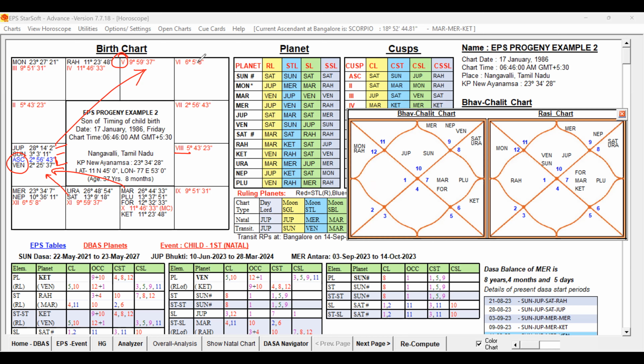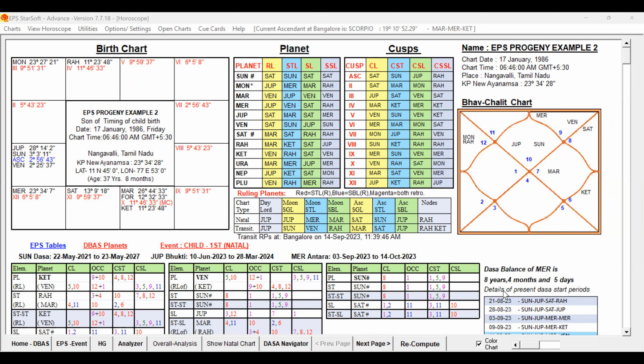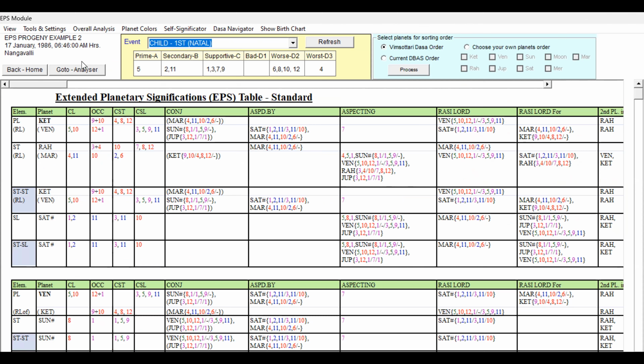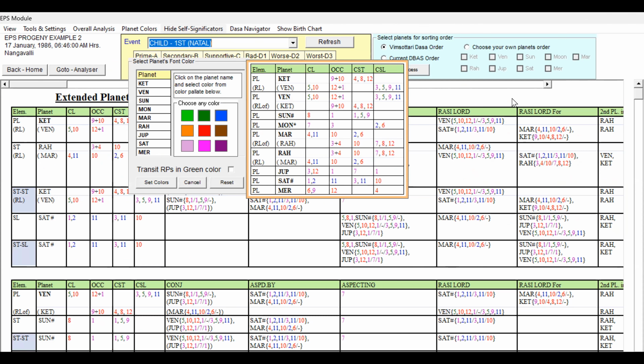Now let us check the detailed significations by way of the self-signification study we will do. Then we'll do the destiny prospects. Let me clear this one. Now let us study the self-significations and let us give the respective colors also.